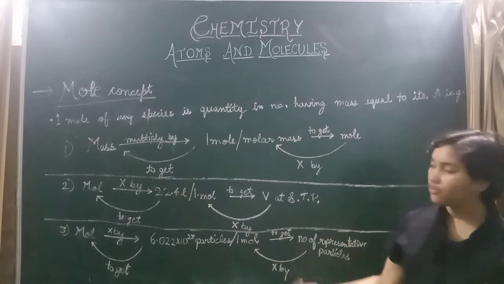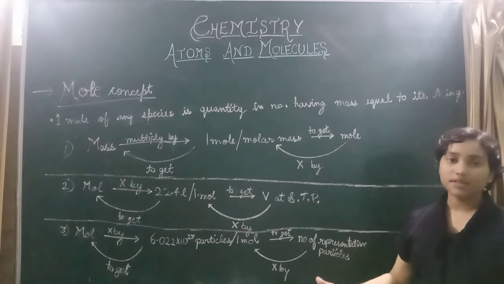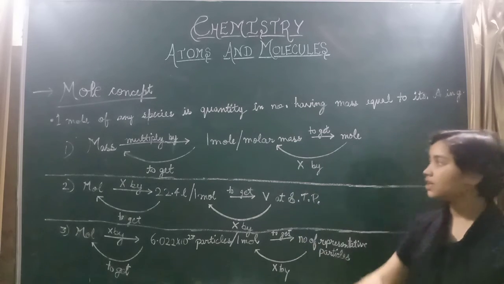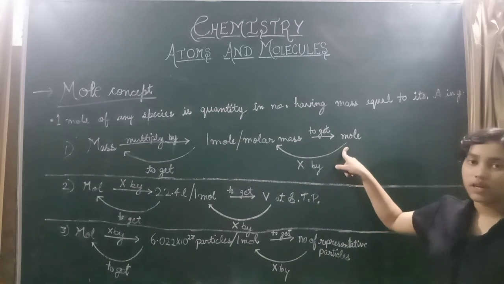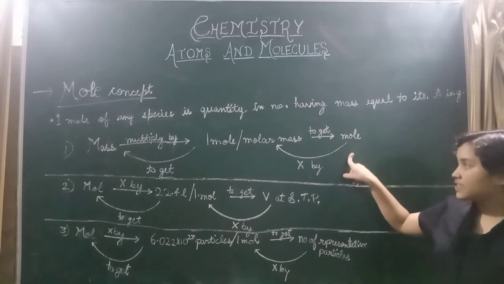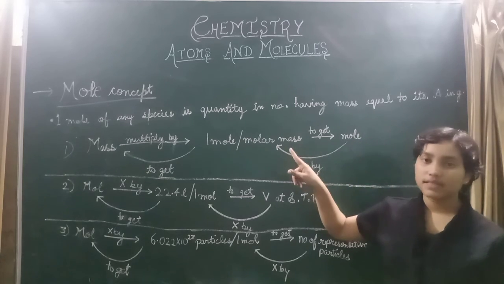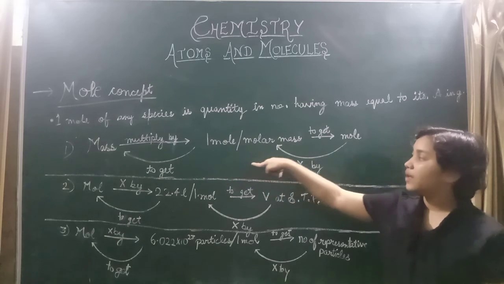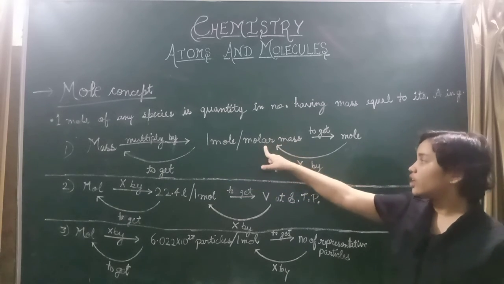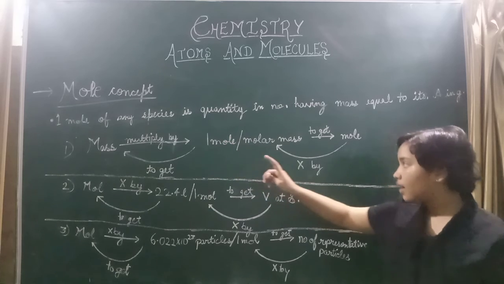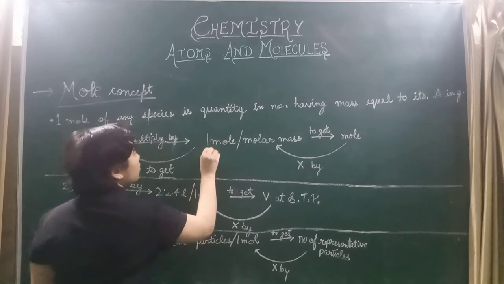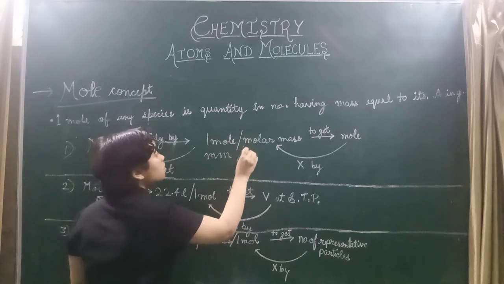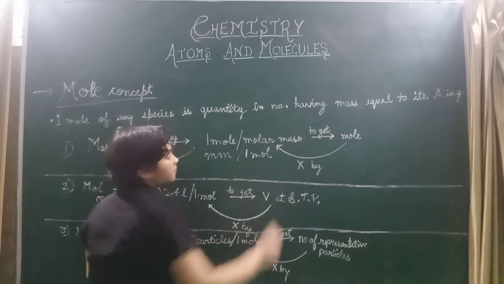So this was the first. Before going to the second, I want to tell you that if we want to convert the reverse, then 1 mole will become the denominator and molar mass will come in the numerator. It will become molar mass upon 1 mole.